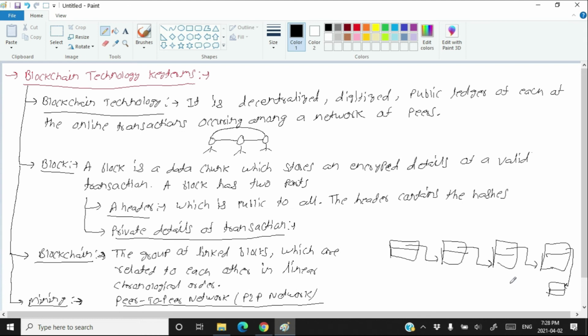Right now in class 11, you do not need to know about the process of validation, that is, how a group of people validate a transaction. This is out of scope of this book, out of scope of the class 11 syllabus. But you just assume that somehow a network of peers, that means a network of people at the same level, validates a transaction to be added to a blockchain. Now let's see what are the various steps in blockchain technology.